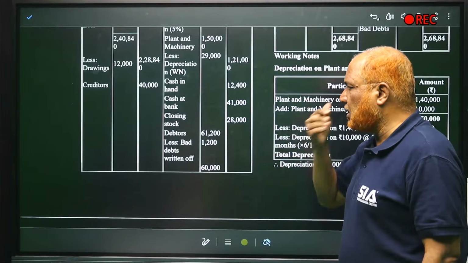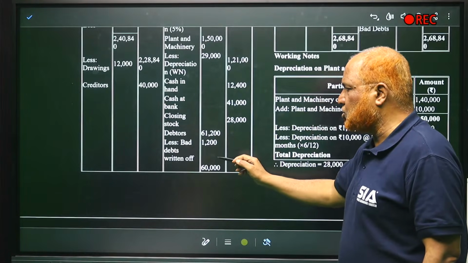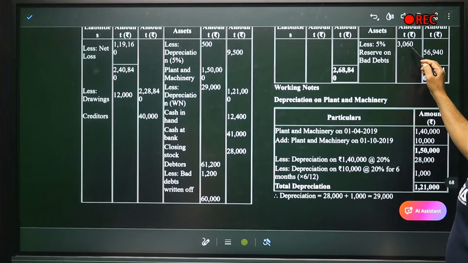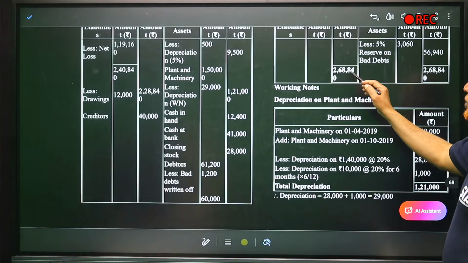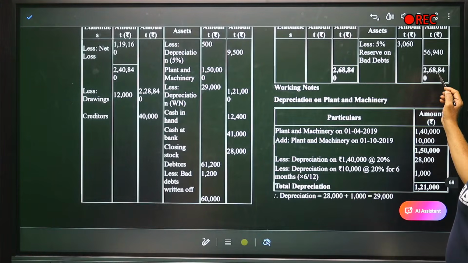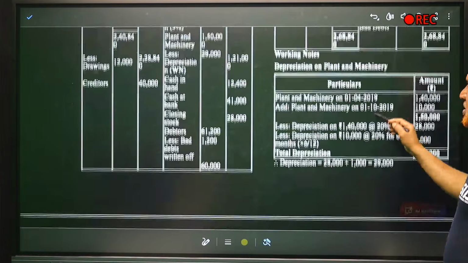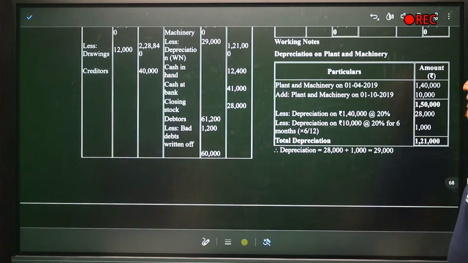Debtors 61,200 minus bad debts 1,200 written off. Right? Then minus reserve for bad debts 3,060, 56,000. Now the total of the balance sheet is 2,68,840 on the liability side and 2,68,840 on assets. Balance sheet correct.